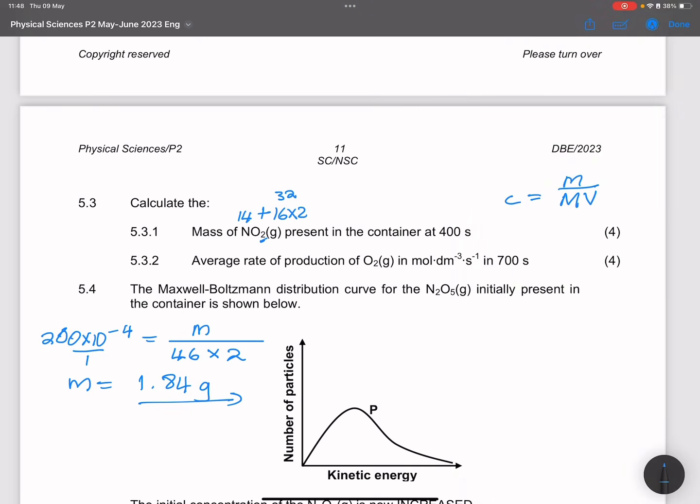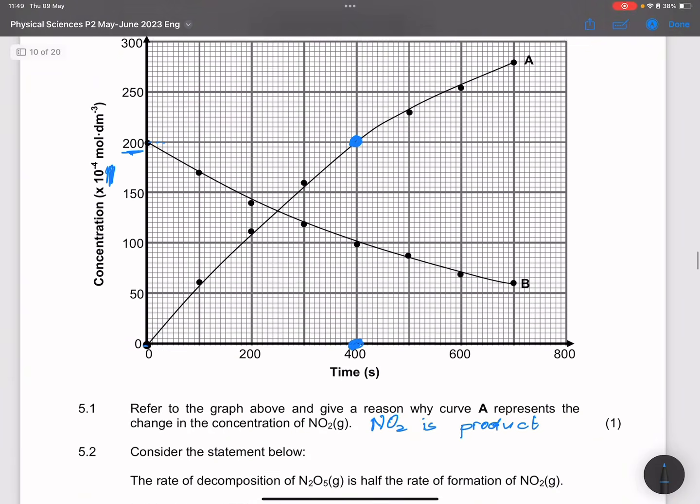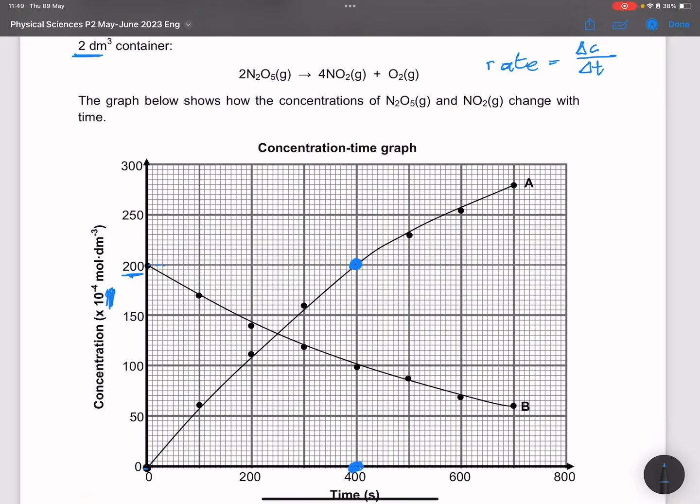They say the next one: the average rate of production of oxygen in moles per cubic decimeter per second in 700 seconds. I had not been given anything on oxygen, but I have been given the amount in terms of nitrogen dioxide. So let's check at 700 seconds, right there at the end of the reaction. How much is the amount?